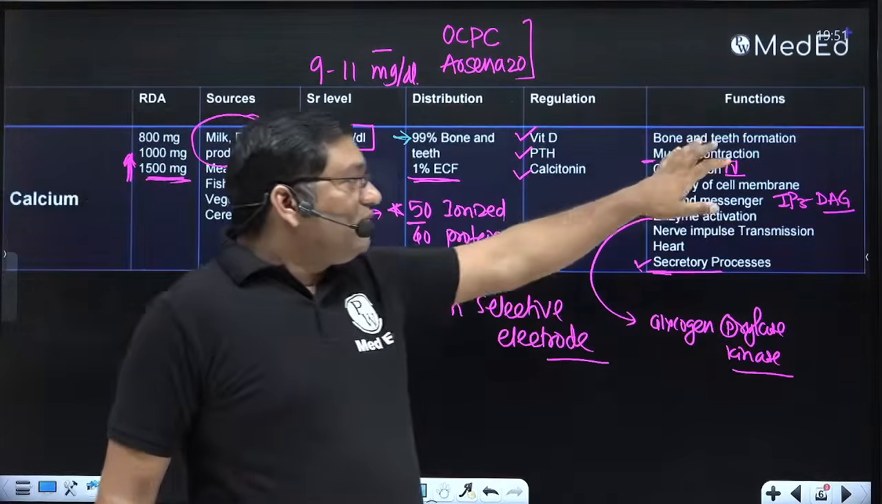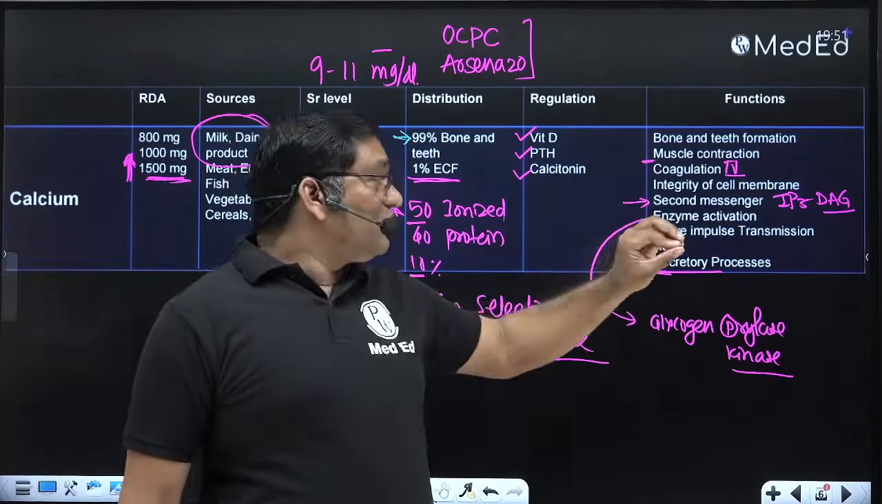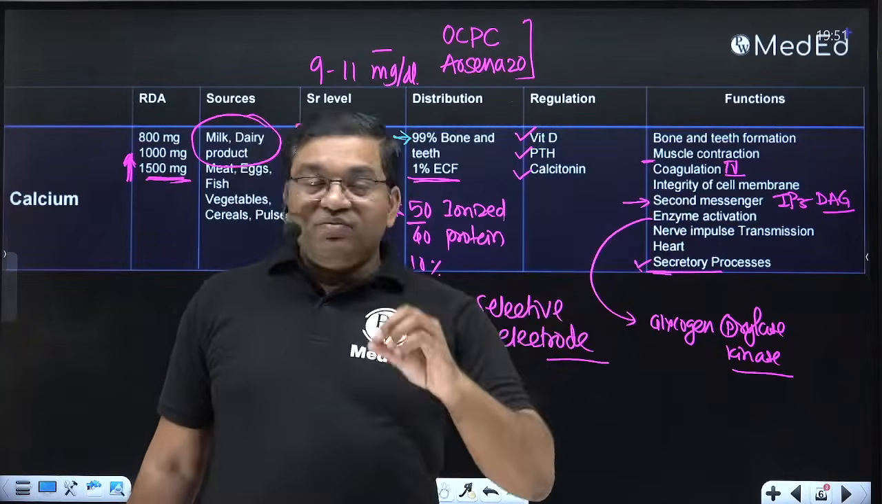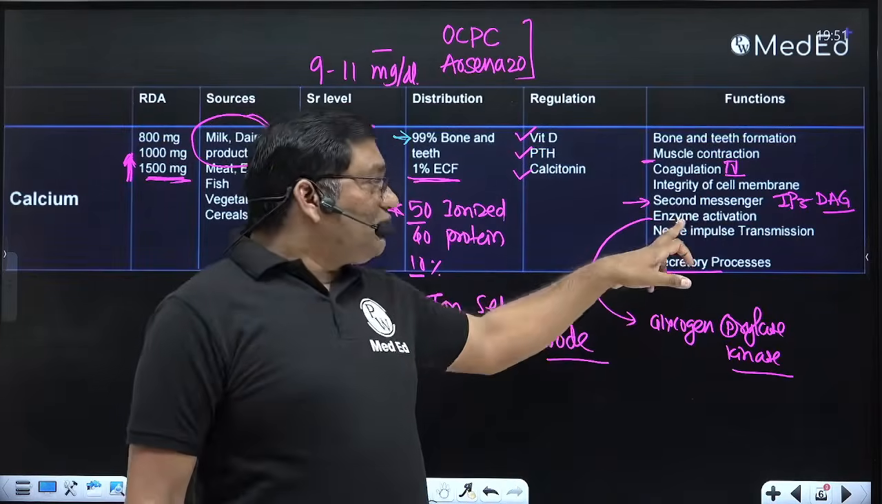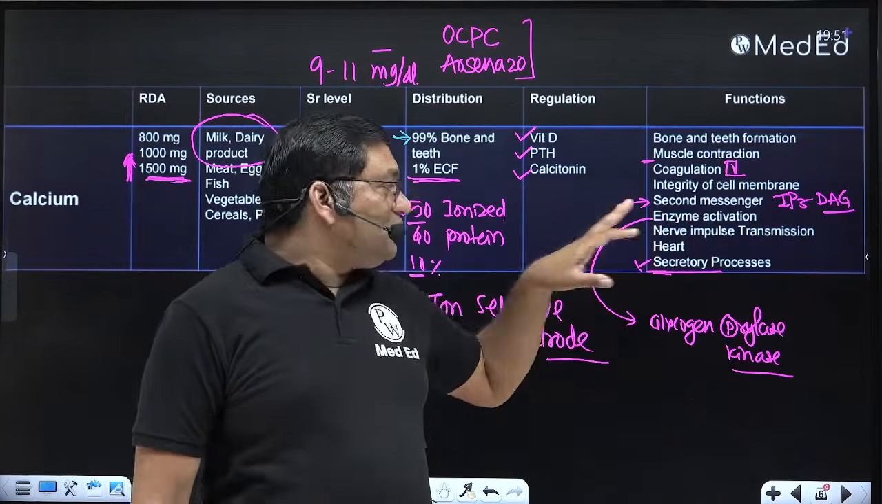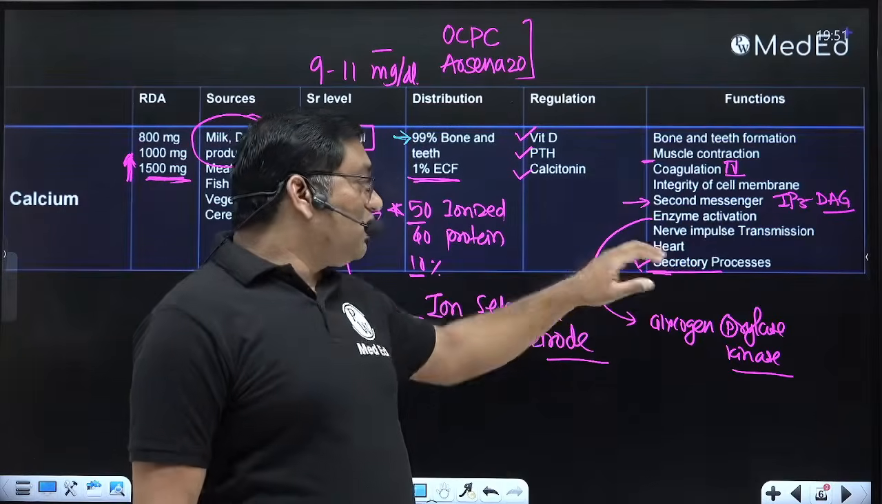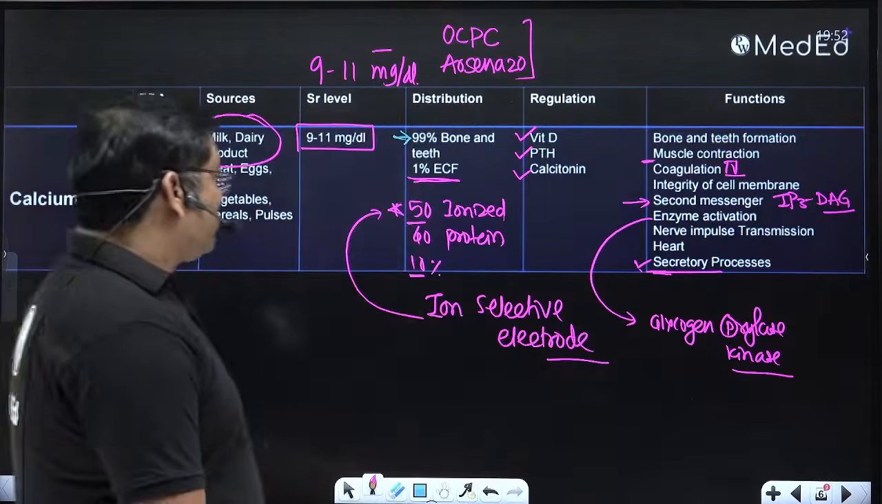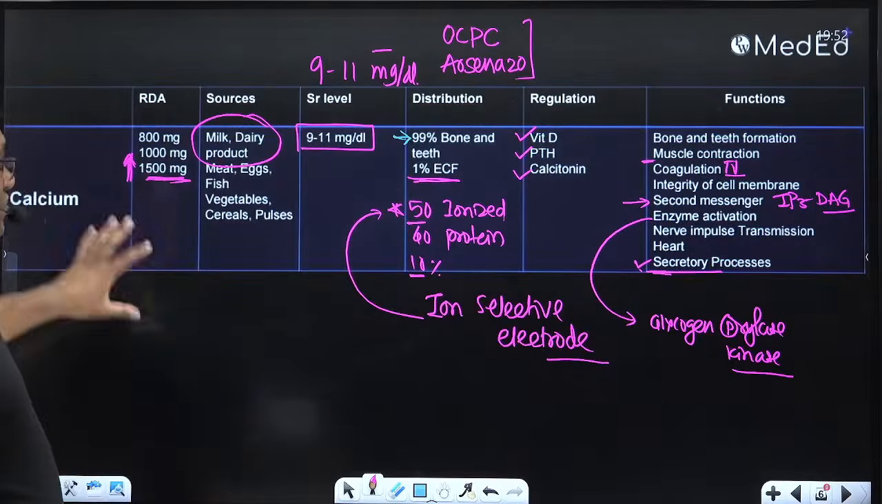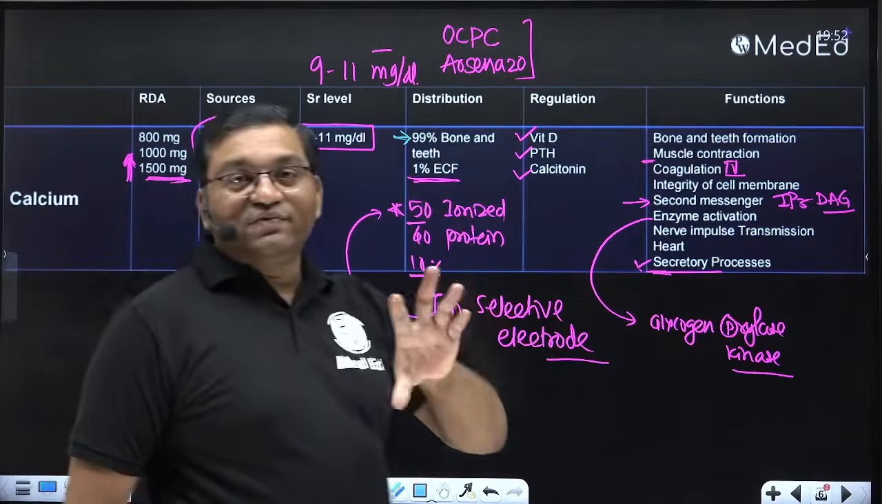Bone and teeth formation, muscle contraction, clotting factor 4, integrity and permeability of the cell membrane, second messenger in the hormone action. It is required for the enzyme activation, nerve impulse transmission, contraction of the heart, and it is important in the secretory processes, that is endocytosis, exocytosis. So these are the important points related with the calcium.